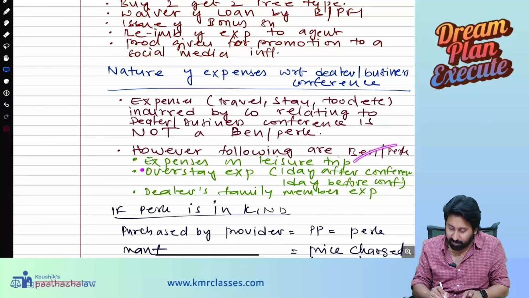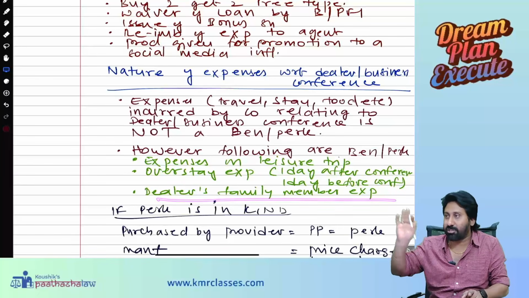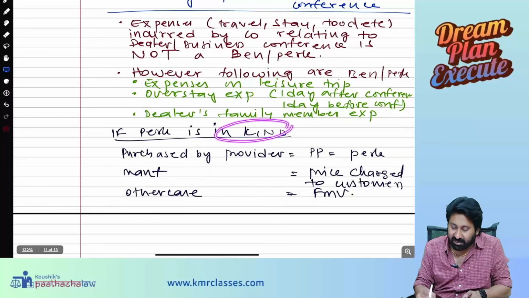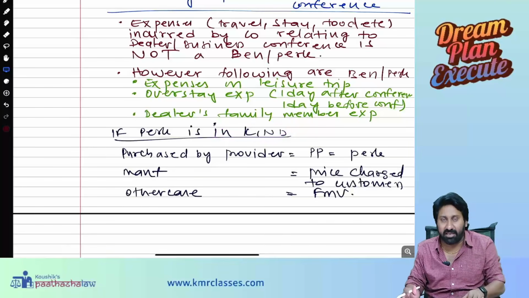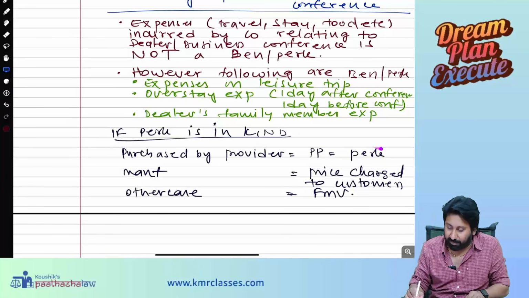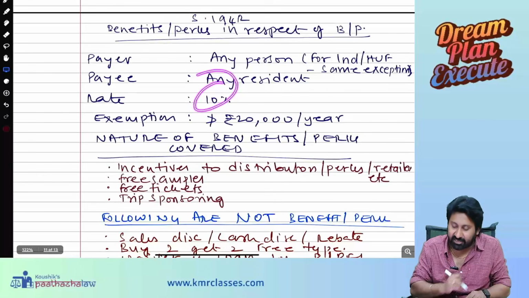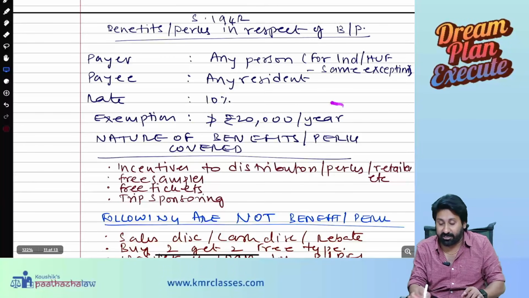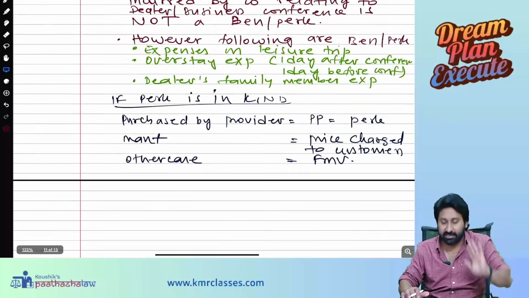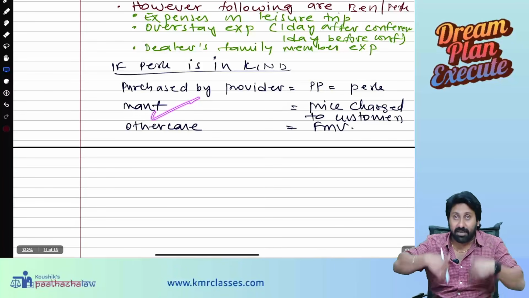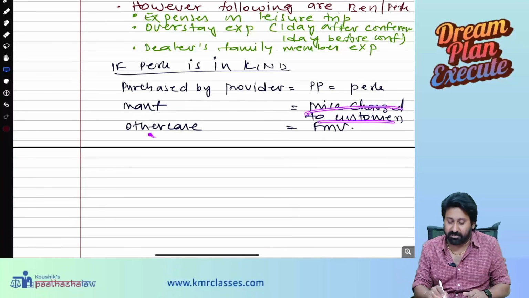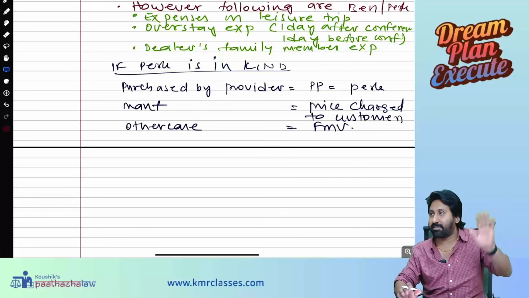However, following are benefits. Expenses on leisure trip. Overstay expenses, 1 day after or 1 day before the conference. Dealer family member expenses, those are all perquisites. If perks are given in kind, and the perk is purchased by the person from the market, that purchase price will be the perquisite value. On that, TDS is deducted at the rate of 20. If the purchase price is not exceeding 20,000 per year, TDS is not required. If it is manufactured by that same person, the price charged to customers. Any other case, fair market value into 10% you need to apply.